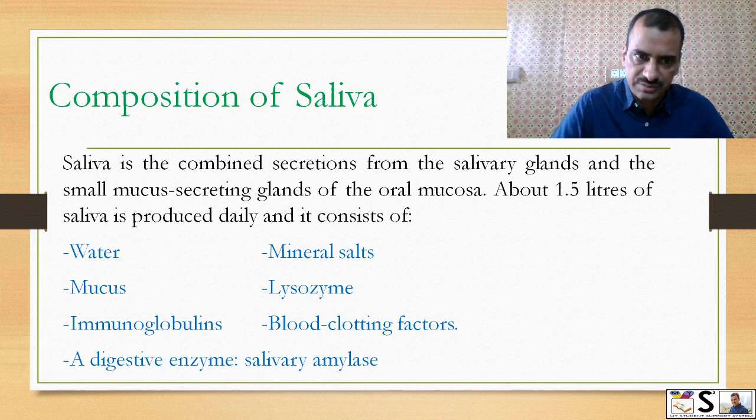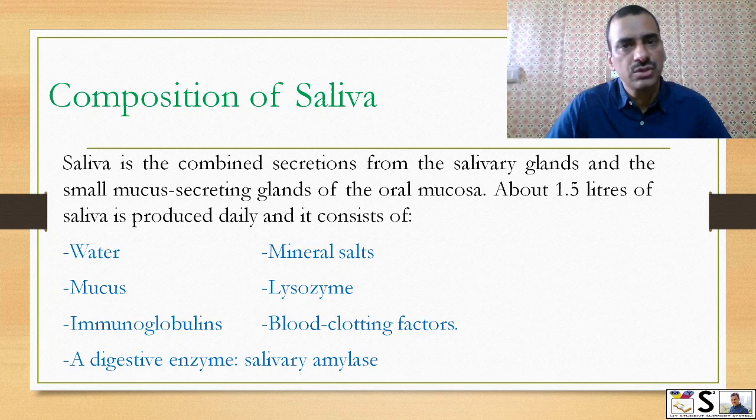Composition of saliva. Saliva is the combined secretion of the salivary glands and the small mucus-secreting glands of the oral mucosa. About 1.5 liters of saliva is produced per day, and it consists of water, mineral salts, mucus, lysozyme, immunoglobulins, blood clotting factors, and a digestive enzyme, that is salivary amylase.